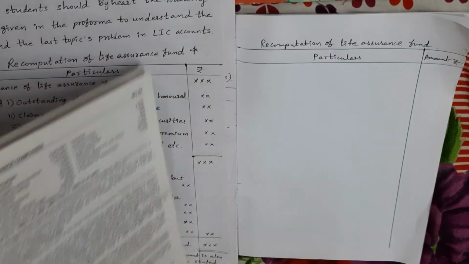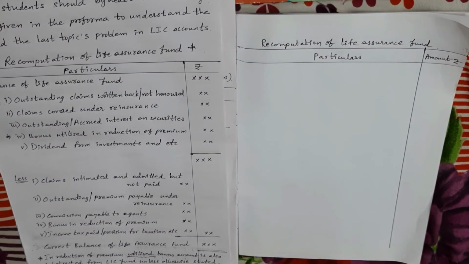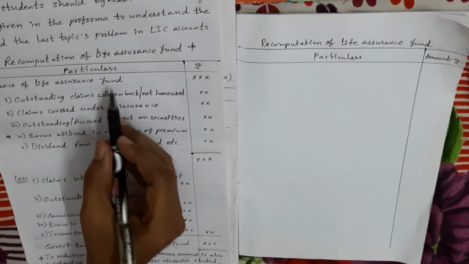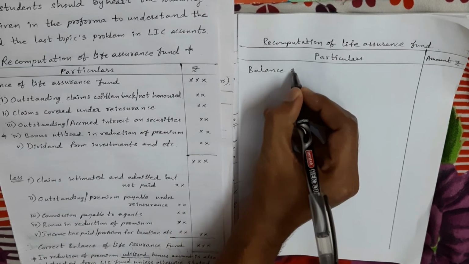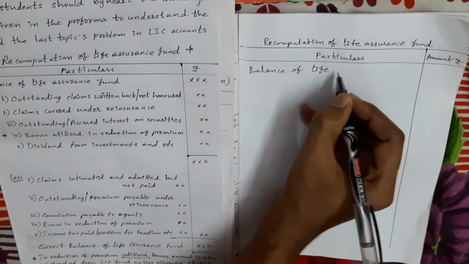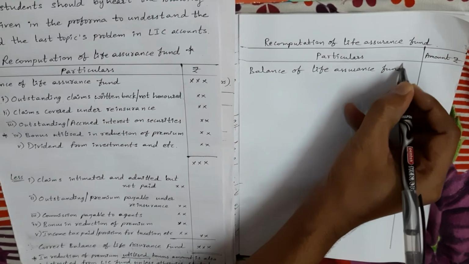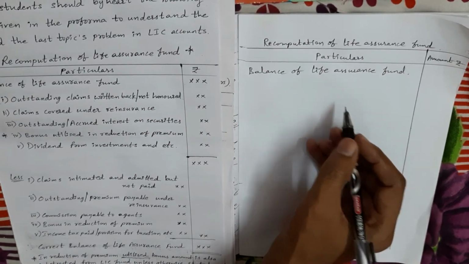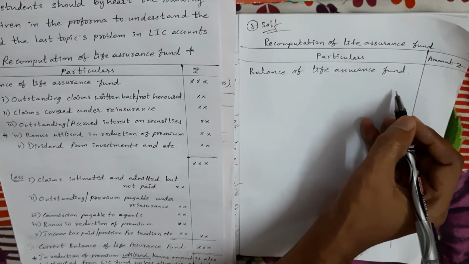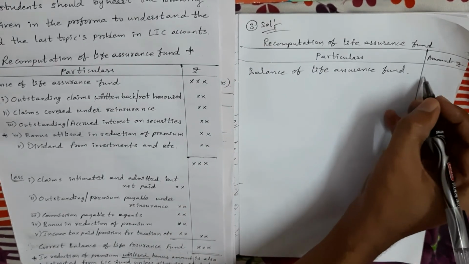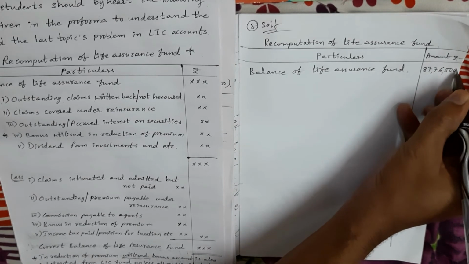First I am taking the balance of life assurance fund, which is given as the first item. In the question, the amount is 87 lakhs 76,500.